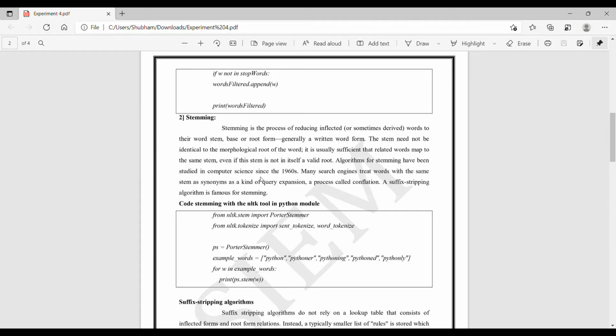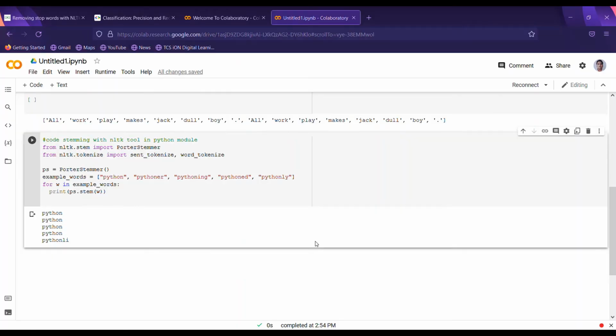Then we have the implementation for stemming with the NLTK tool. Let's see our implementation. Here is our implementation of stemming with the NLTK tool. Firstly, we import the Porter stemmer with sent_tokenize and word_tokenize from nltk.tokenize and nltk.stem,